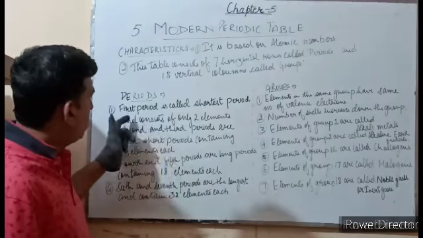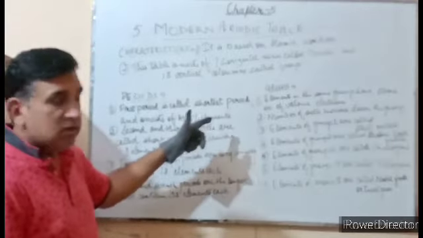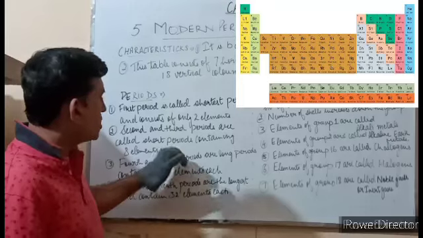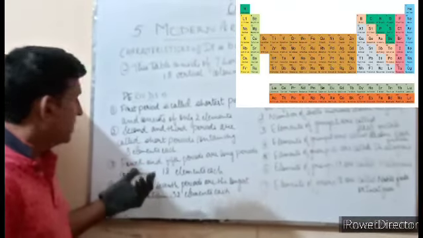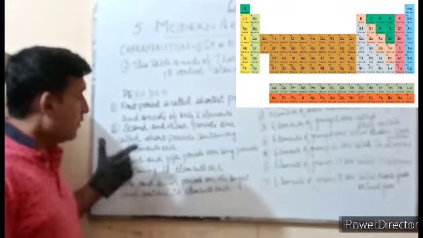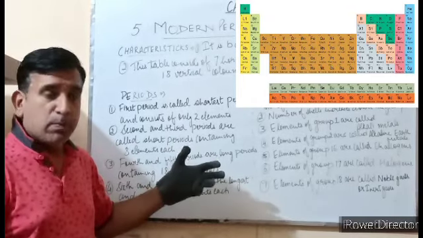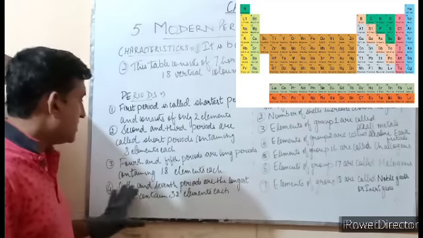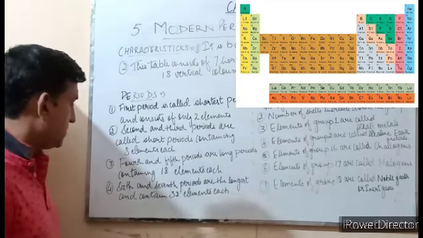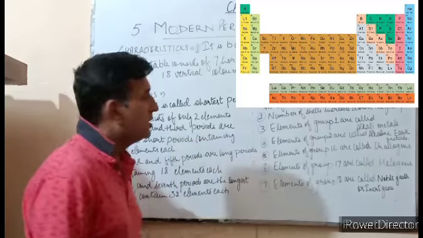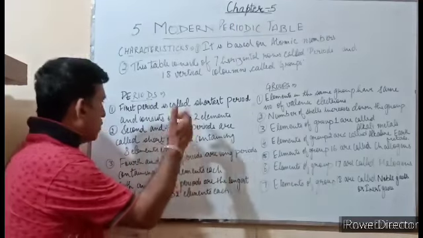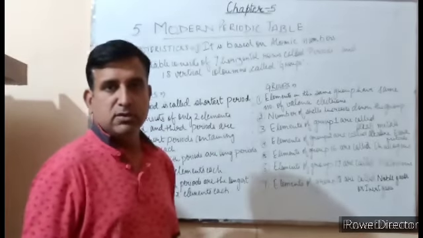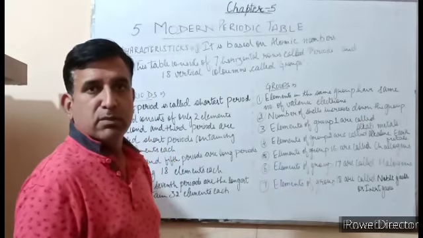Out of those 7, the first period is called the shortest period, which consists of only 2 elements. Second and third periods are called short periods, which contain 8 elements each. Fourth and fifth periods are called long periods, as they contain 18 elements each. And sixth and seventh periods are the longest and contain 32 elements each. These numbers 2, 8, 8, 18, 18 and 32 are called magic numbers.